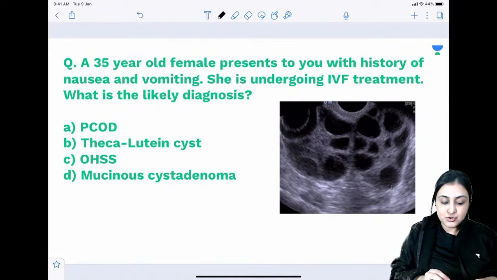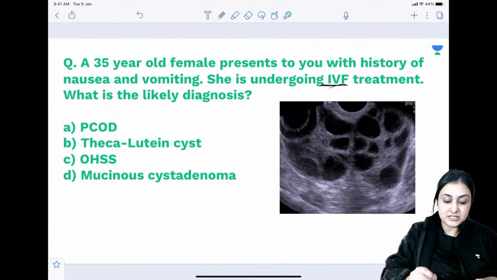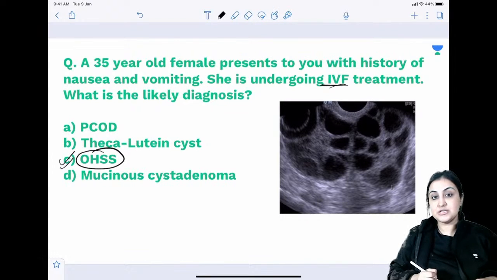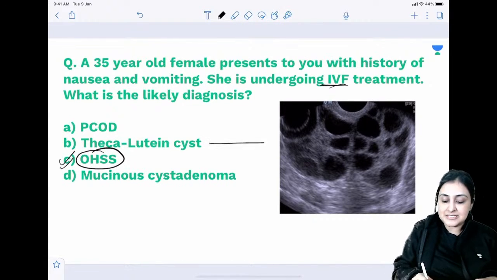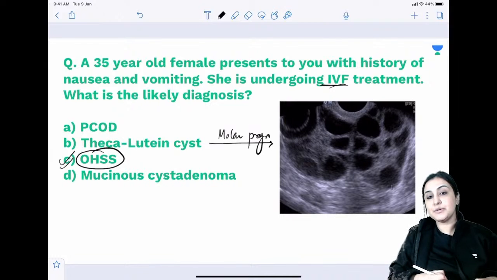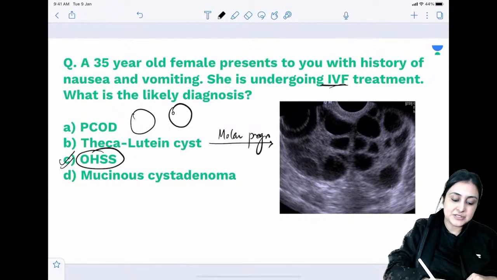A 35-year-old female presents to you with a history of nausea and vomiting. IVF, pain abdomen and 2 ovaries with very large follicles: the moment you see this, it is OHSS, ovarian hyperstimulation syndrome. Can the same appearance be seen in theca lutein cysts? Yes. If you have a history of molar pregnancy, with a snowstorm appearance, the same appearance can be seen with theca lutein cysts. PCOD will have bulky ovaries, but the follicles will be very small.